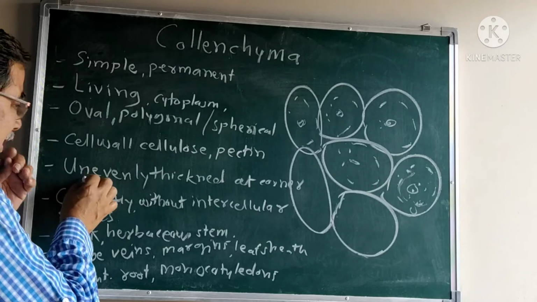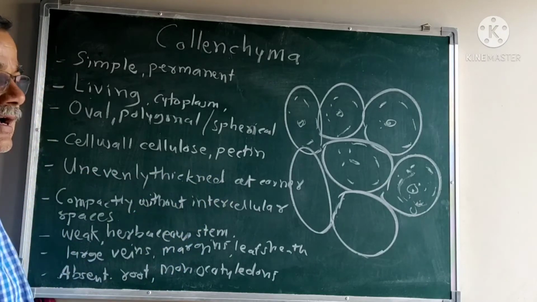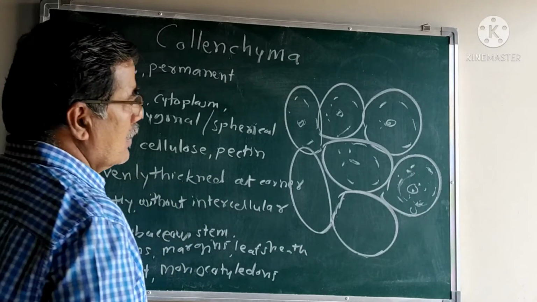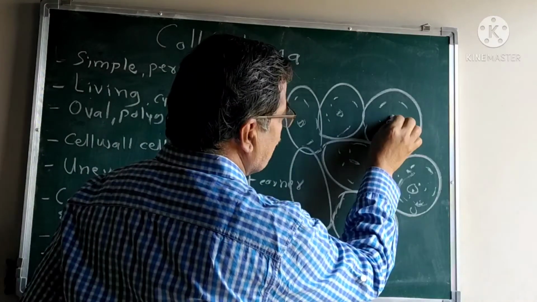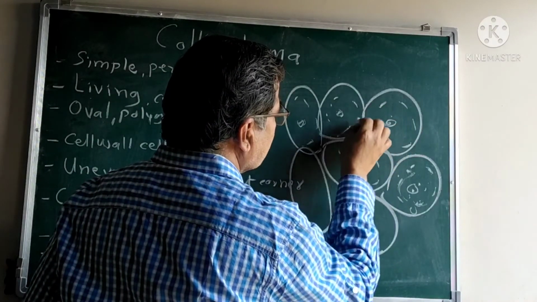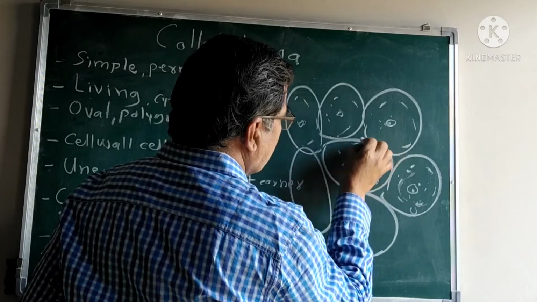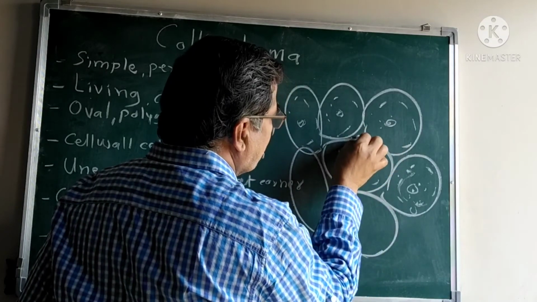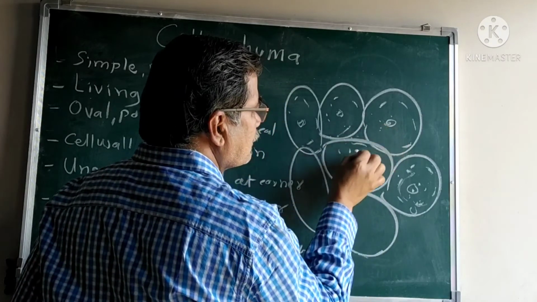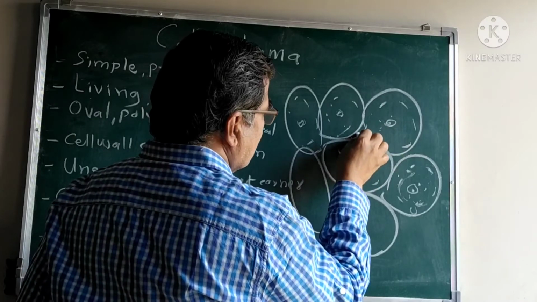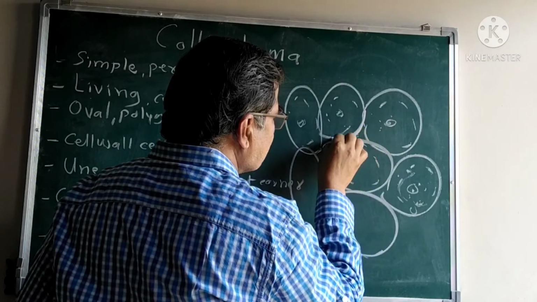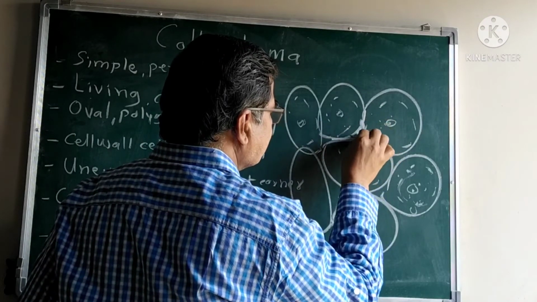The cell walls are unevenly thickened at corners. Means where the spherical to oval cells join each other, there is a gap that is known as the intercellular spaces. These intercellular spaces are filled up.